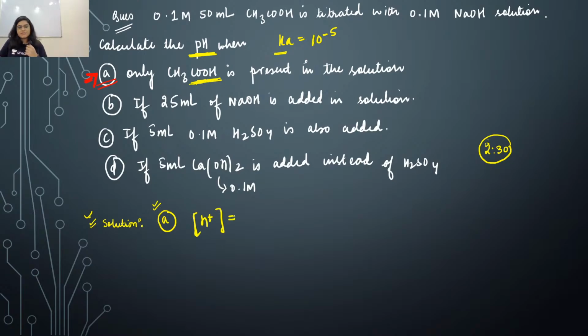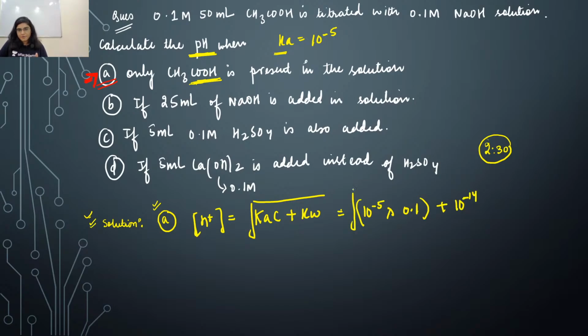H plus concentration for weak acid is under root of Ka C plus Kw. Is this point clear, everyone? This is the formula of acidic concentration of weak acid. And what is the Ka value? That is 10 to the power minus 5. And what is the concentration? This is 0.1 molar. And what is the Kw value? That is 10 to the power minus 14, under root of 10 to the power minus 14.